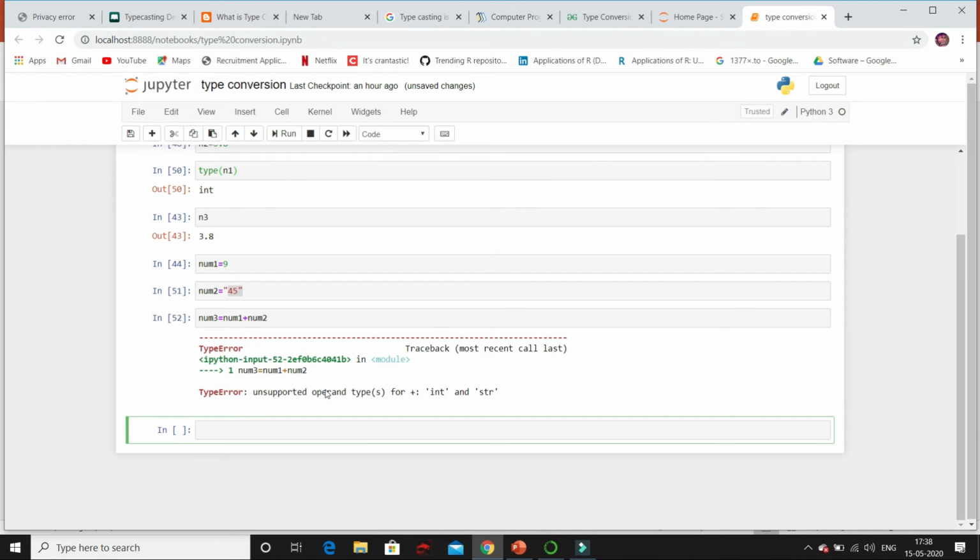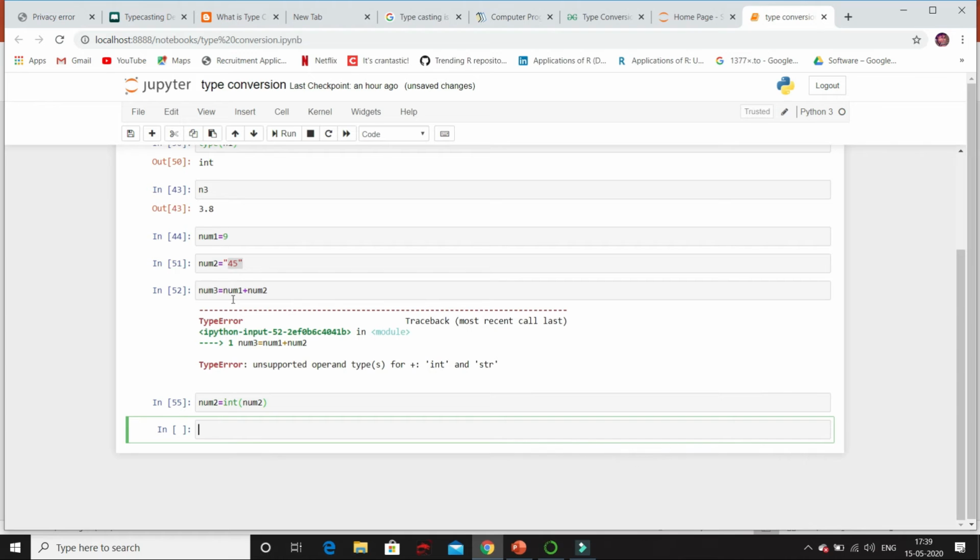Now let's use explicit type conversion and convert string to integer here. Now we know that to perform explicit type conversion we have predefined functions. Here I want to convert string to integer. So I have a predefined function, that is int. Since I want to convert to int, I will use the int predefined function and I will pass num2.